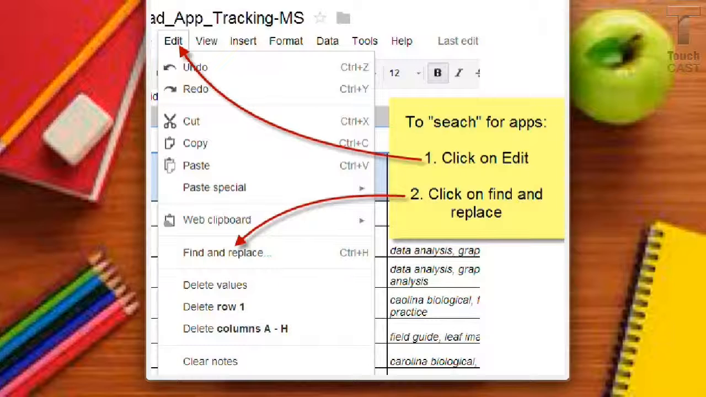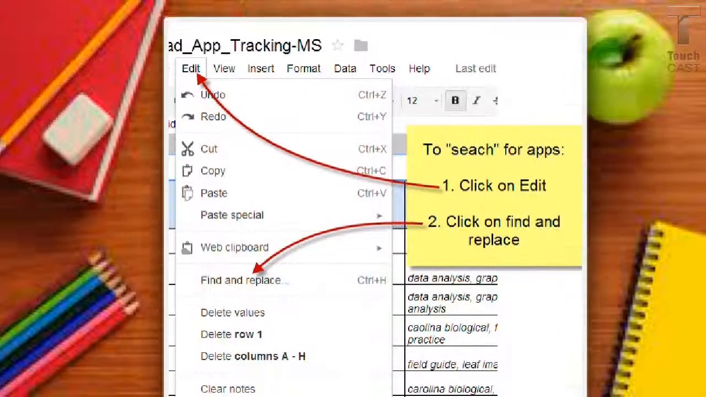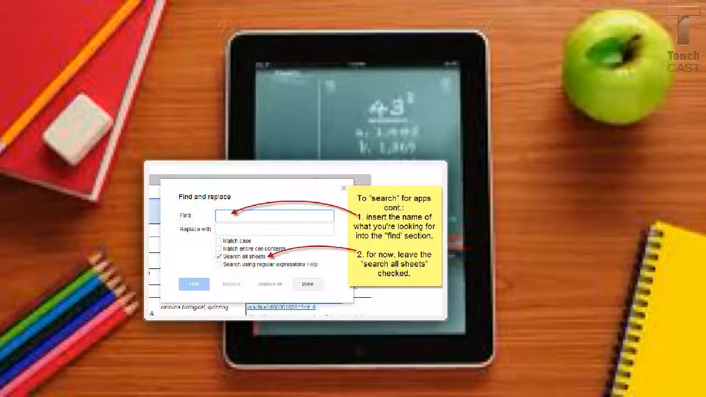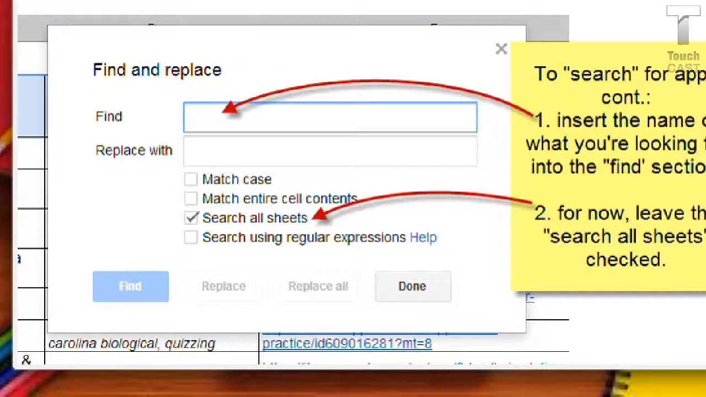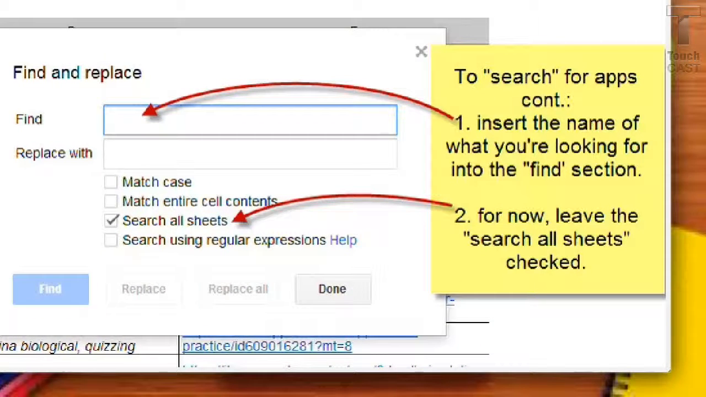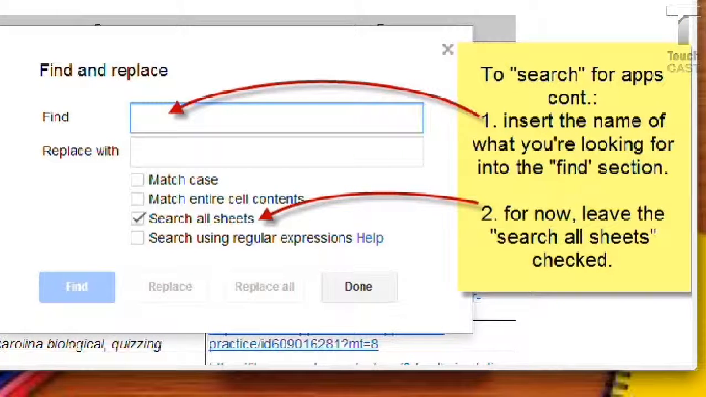Last but not least, I want to talk about how to actually search the spreadsheet for apps. This is becoming extremely helpful as the spreadsheet gets more and more apps added to it. It's actually the first thing I do, that when I find an app, I do this first to see if it's already on the spreadsheet somewhere else. So what you want to do is click Edit at the top, and then click Find and Replace. Once you do that, the Find box opens up. Type in what you want, and then leave it as Search All Sheets. So for example, you would want to put in the exact, this is why it's important